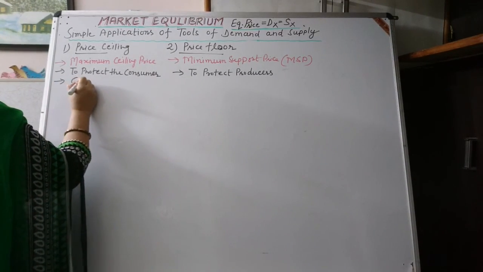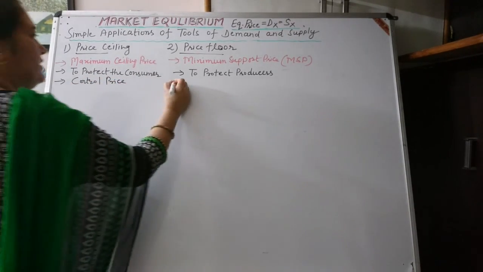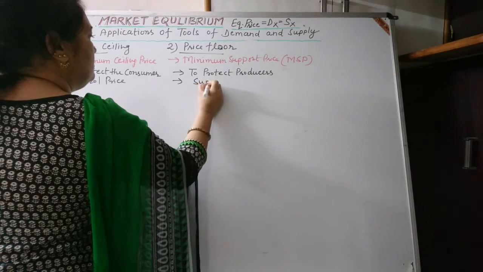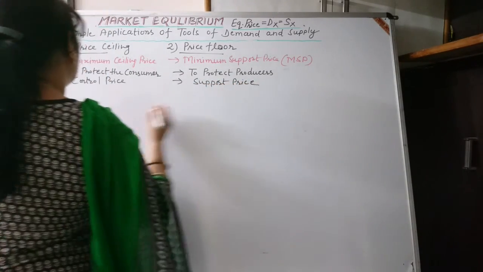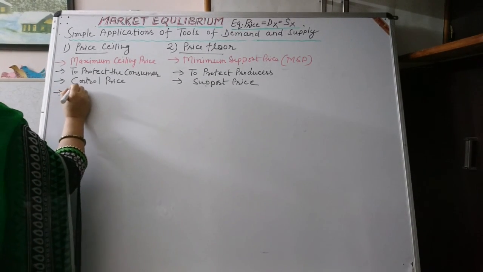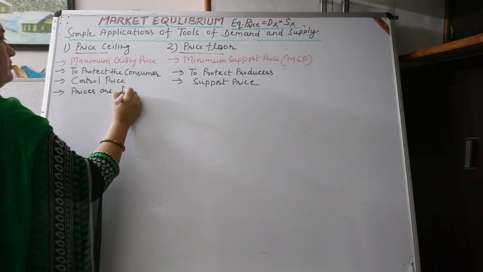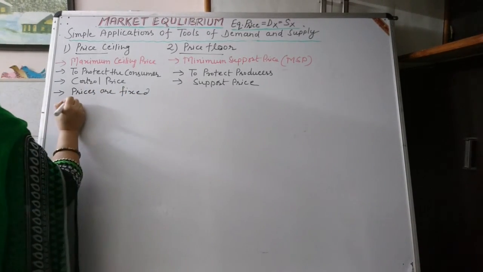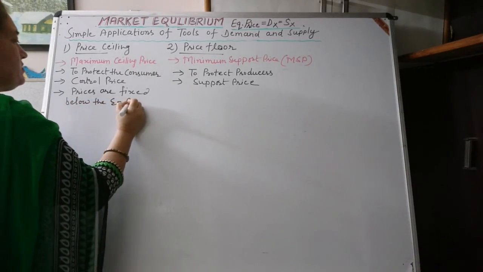This is control price and these are spot price. In the price ceiling, prices are fixed below the equilibrium price.